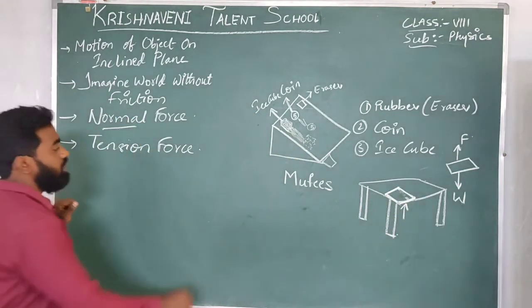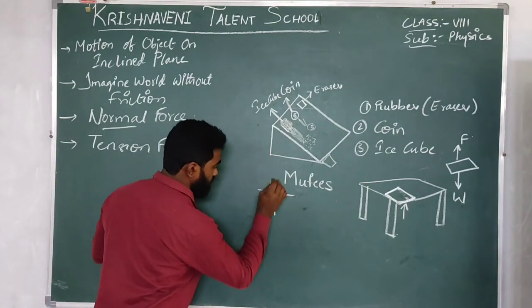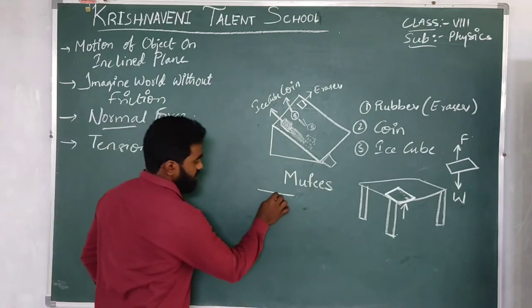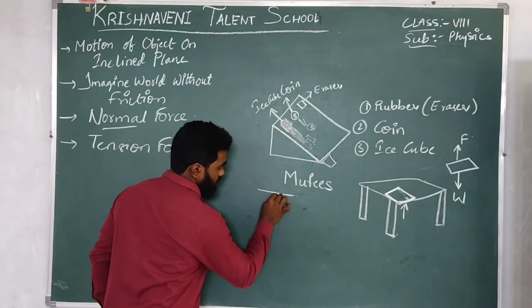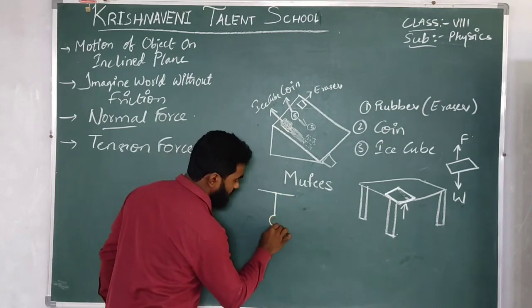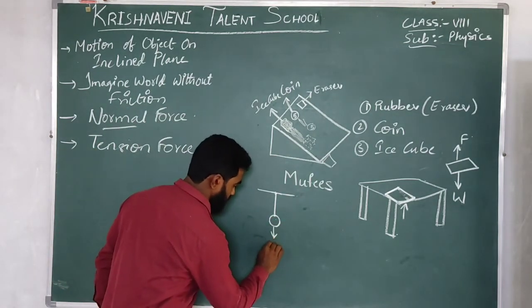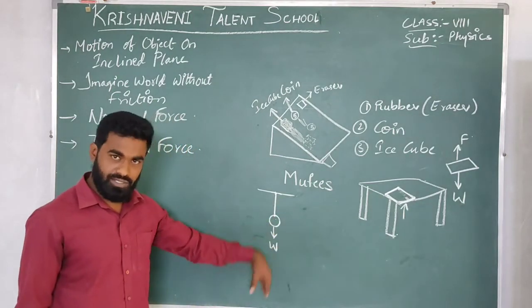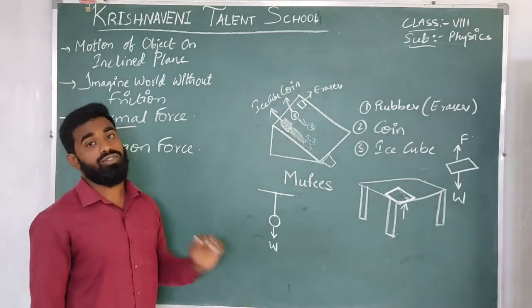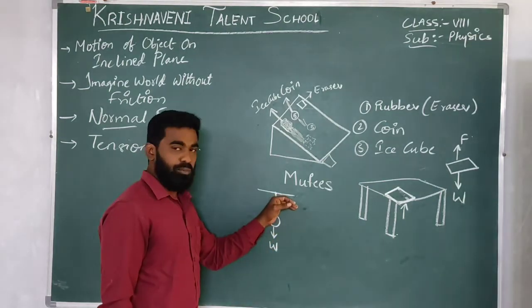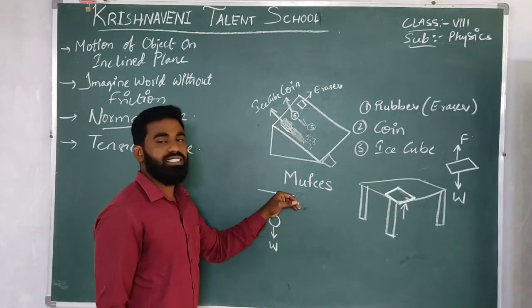Next we have the tension force. Let's think that we have a ceiling. This thread is tied to the ceiling. The other end of the thread is tied to a ball. This ball has some weight, so it will be applied towards the ground, perpendicularly in the downward direction, right? So why is it not reaching the ground? Because it has been supported by the thread to the ceiling.